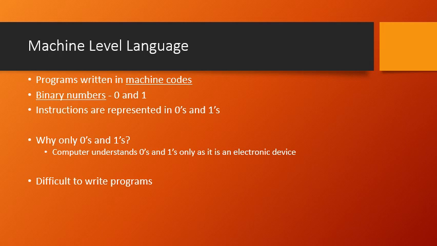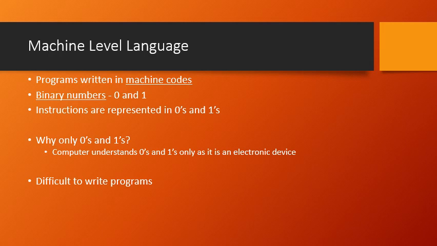Because suppose I want to give one particular process, that adds two numbers, the first number is 100, the second number is 200, to the computer. But this 100 and 200, the computer doesn't understand. It doesn't know anything about what 100 and 200 are. If I want to make the computer understand in a machine level language, what do I need to do? I need to convert this 100 into a binary number. Binary number means what? A sequence of ones and zeros, a list of zeros and ones I have to make. Then 200 also I have to convert into a binary number.